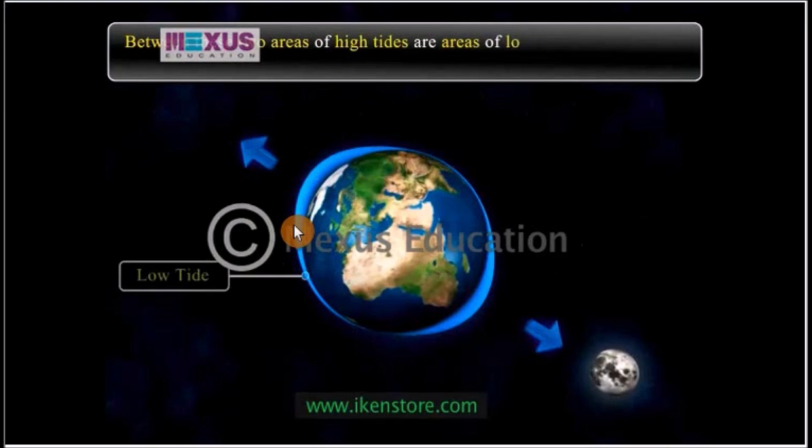Now, this part of the Earth will also have a high tide. Then this part of the Earth will have a low tide. So in a day, within 24 hours, there are two high tides and two low tides, and they happen at the opposite sides. So someone will ask, why is it that this part is not facing the moon, but it is having a high tide?